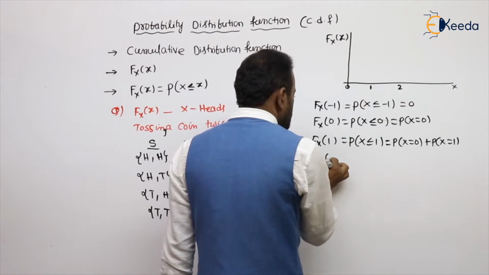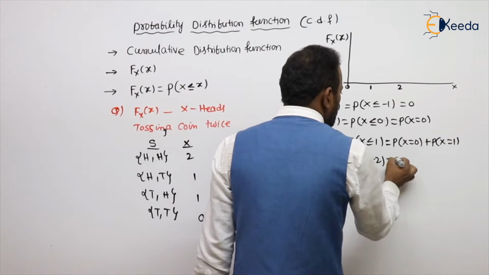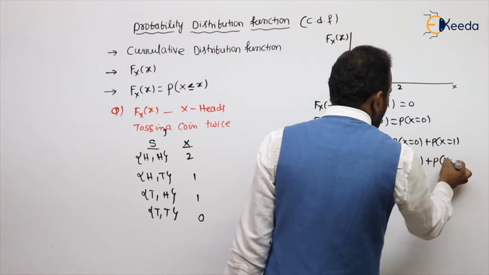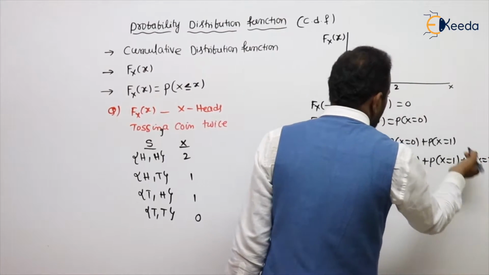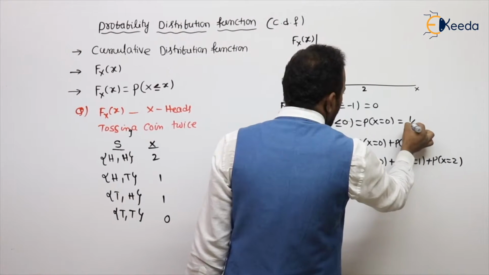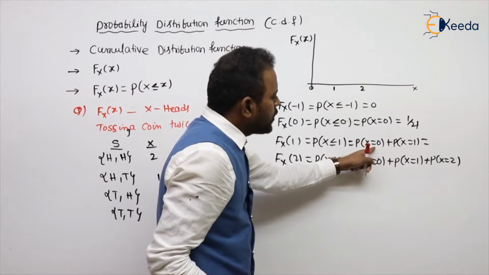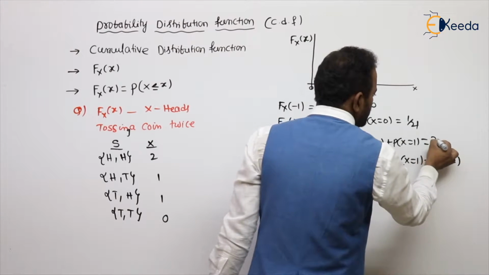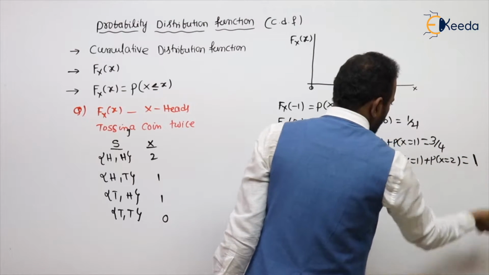What is Fx of 2? Probability of the random variable up to 2. Up to 2, 3 values are there: 0, 1 as well as 2. Probability of 0 is 1 by 4, probability of 1 is 1 by 2, total will be 3 by 4. Adding the probability of 2, you will get 1.